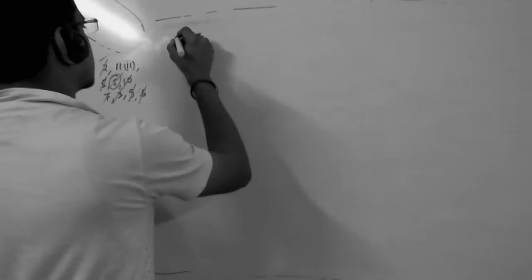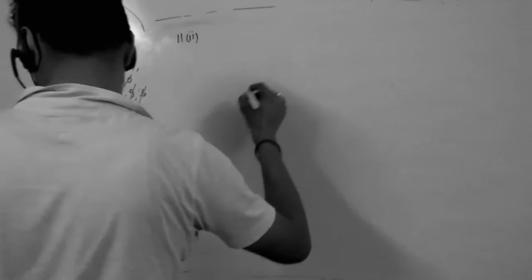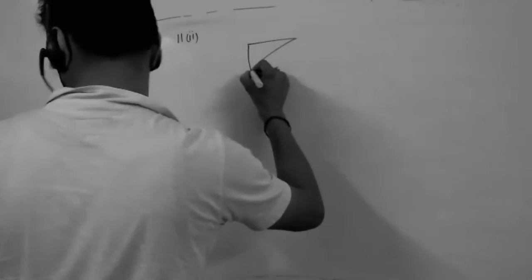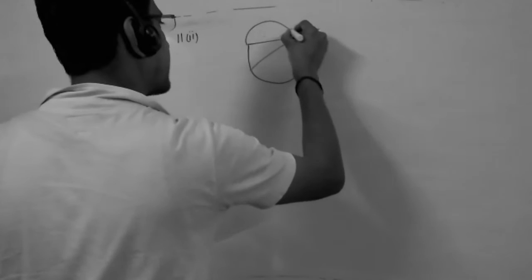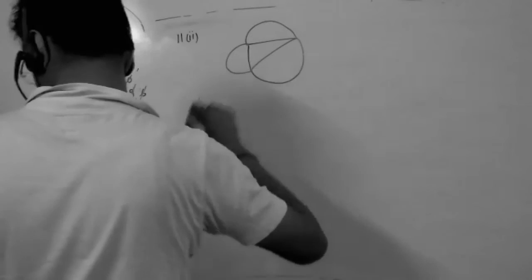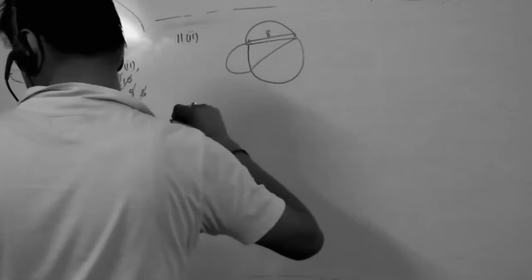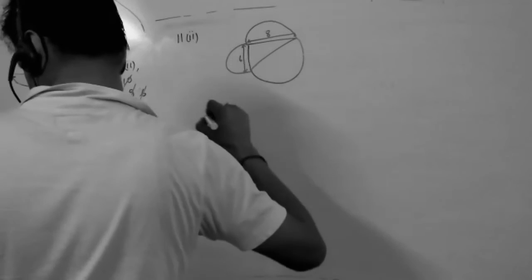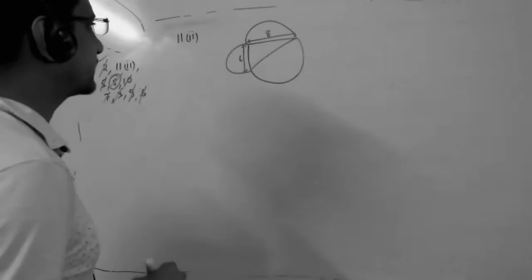Second question. This is 8. This is 6. Find the circumference and the area of each of the figures.